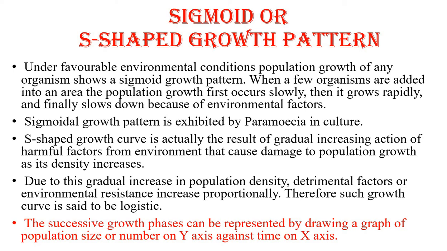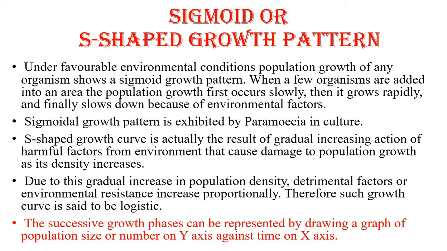Sigmoidal growth pattern is exhibited by animals like Paramecia in culture, by yeast, and also by human beings. The S-shaped growth curve is actually the result of the gradually increasing action of harmful factors from the environment, and also the accumulation of excretory material in the environment, that cause damage to population growth as its density goes on increasing.